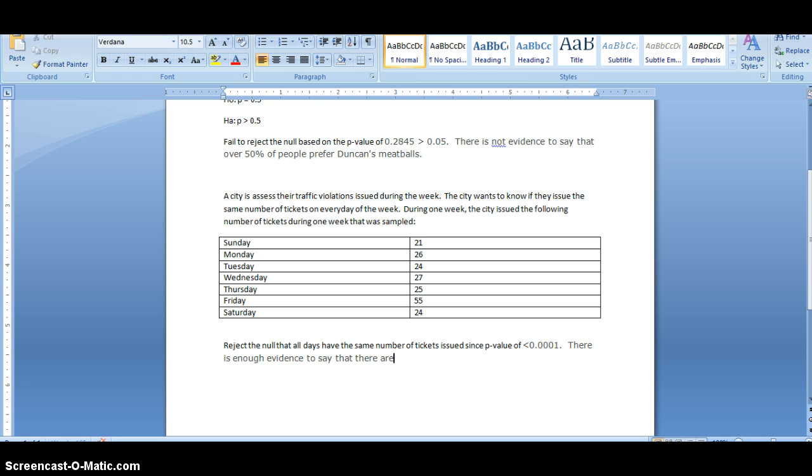There is enough evidence to say that the number of tickets issued each day is different. Or let's do it in the better wording. There is enough evidence to say that the number of tickets issued each day is not the same. That's what we're saying. Again, I want you to be very careful with your interpretation. So we don't want to make conjectures here and say that that one is different than the other. We just want to say what the alternative hypothesis allows us to say, which is that they're not the same. At least one of them is different, is basically what that tells us.